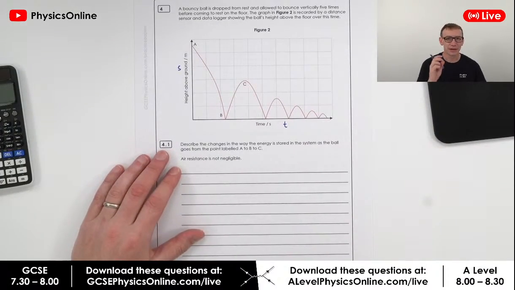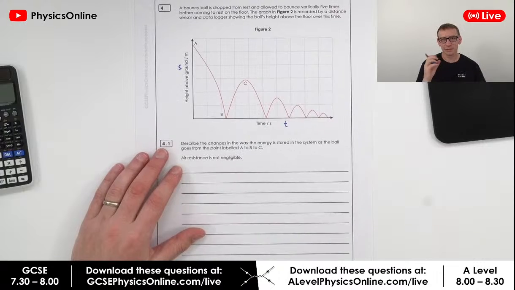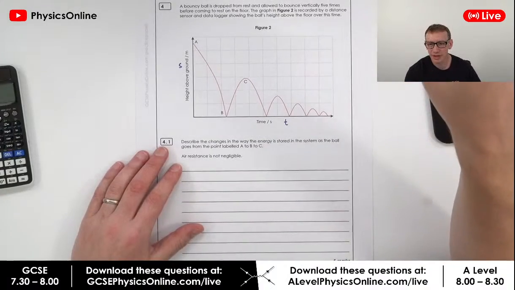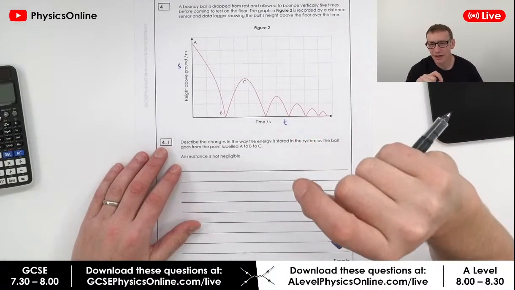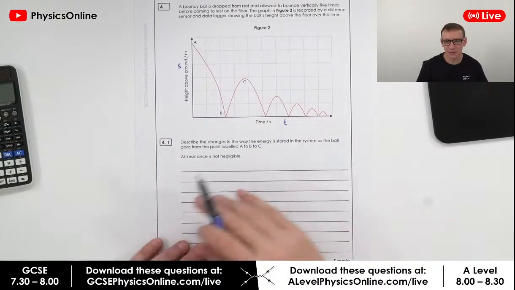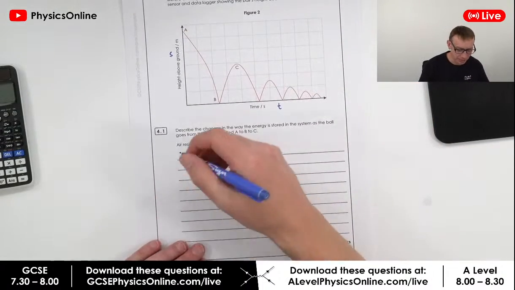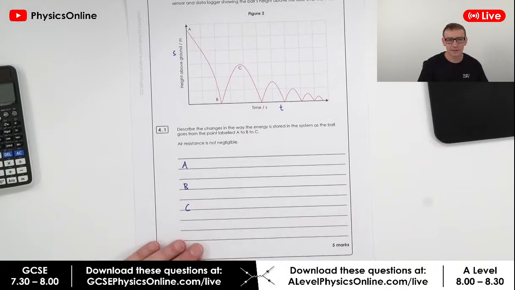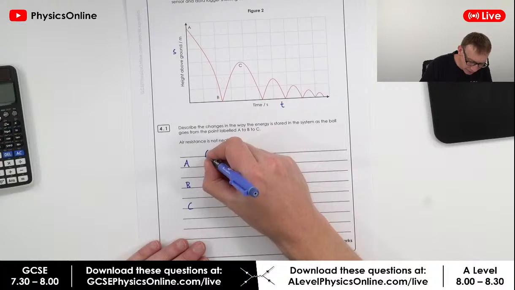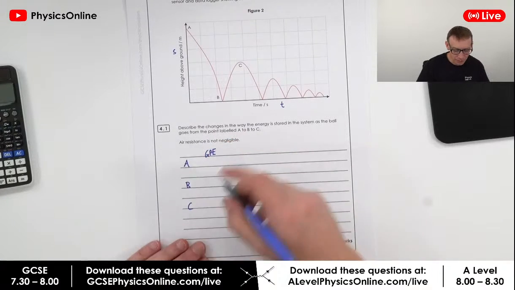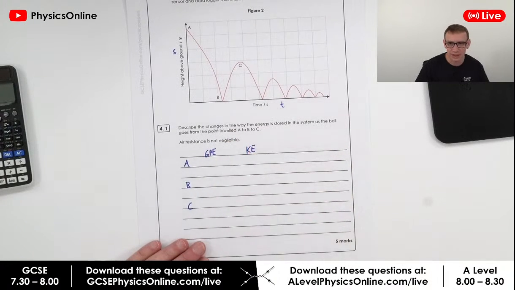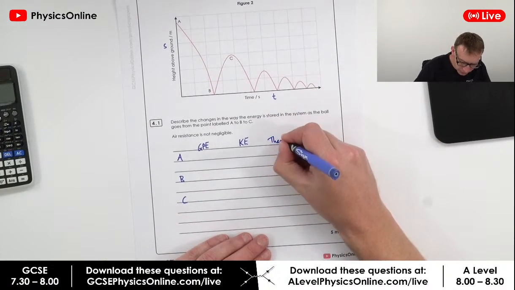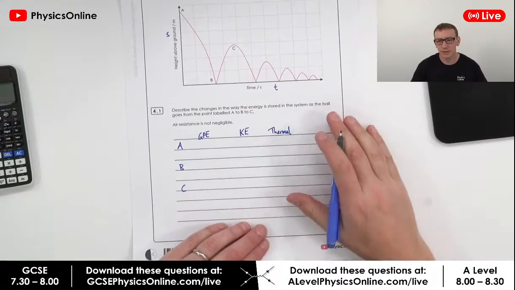I think that there are basically 3 main energy stores here. So we've got people talking about gravitational potential energy, people talking about kinetic energy, but there's another store as well. But just to make this simple, I'm going to think about position A, position B, and position C. And we're going to think about the amount. I'm going to call it GPE. We're going to think about KE to represent the kinetic energy, and also we've got thermal energy as well. Sometimes called internal, but I think thermal is a much better one.